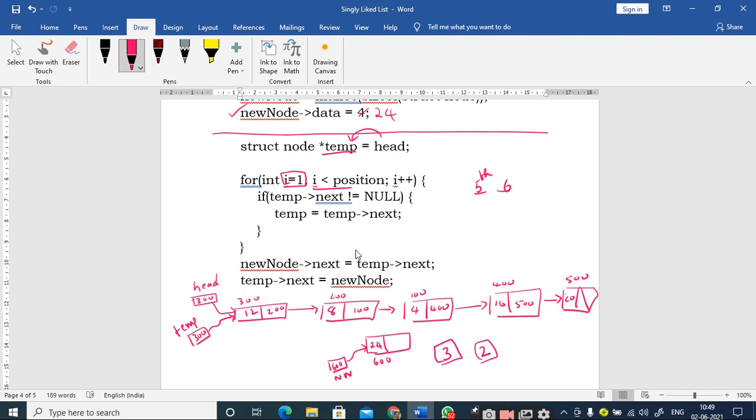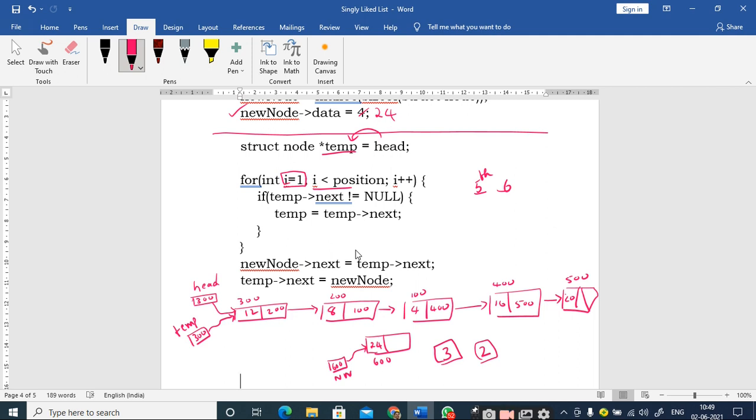Because the array index always starts with 0, and whenever you want to print or do some operation on the arrays, since the array index starts with 0, you are practiced to initialize the i variable to 0. But here you should not initialize it to 0, right? So why? Because this is the first node, therefore I should always start with i is equal to 1. It is not a mistake that if you initialize it with i is equal to 0, then you cannot write. That is not the answer, right?